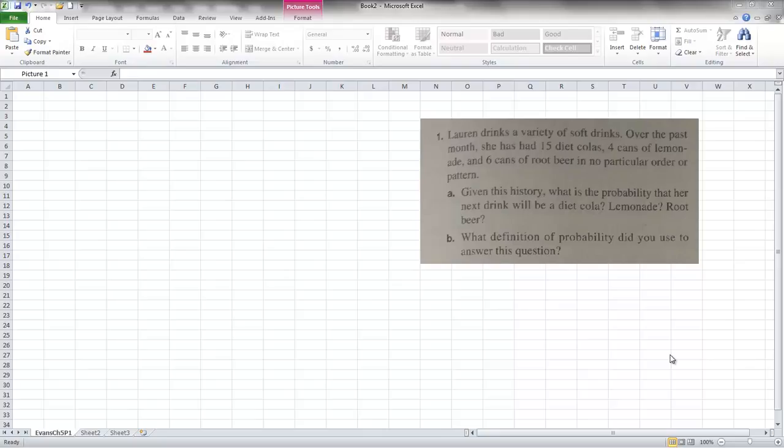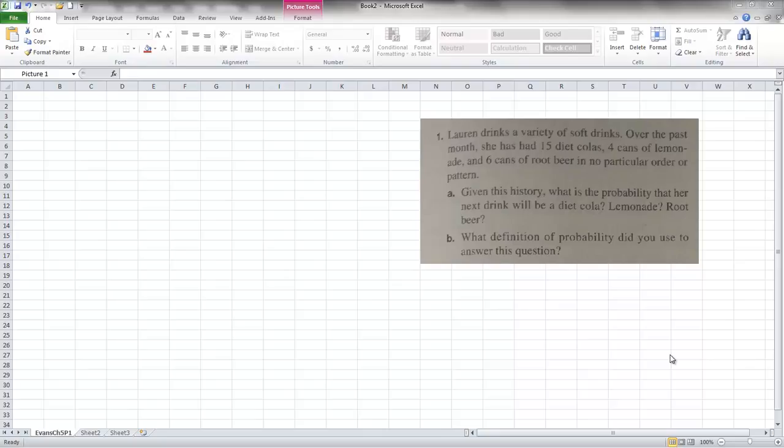Well, let's answer B first so we know where to go with this. Basically, there are 3 definitions of these types of probability problems. The first type is the classical definition, and that means that you have a complete understanding of all the outputs of a system. It's quite well defined. There's no ambiguity about outputs. An example of that would be rolling dice.